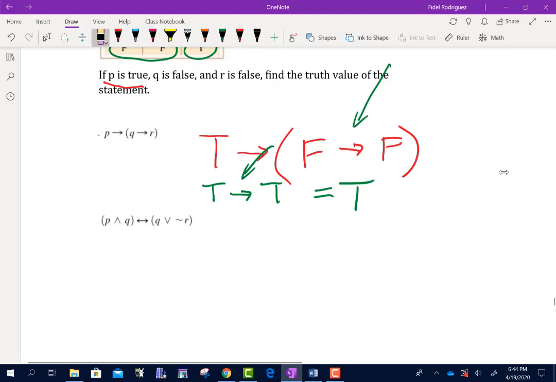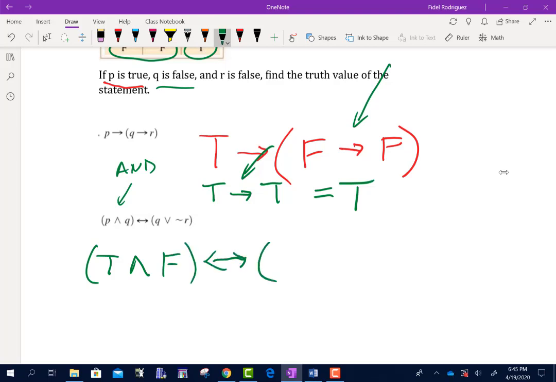If you go back and look at your truth tables for the AND statement, this is my AND statement. So what do we say about P? We said P is true and Q is false. Now I have my double arrow. Q is false, or not R. Let me get my pen, it's starting to freeze up again.